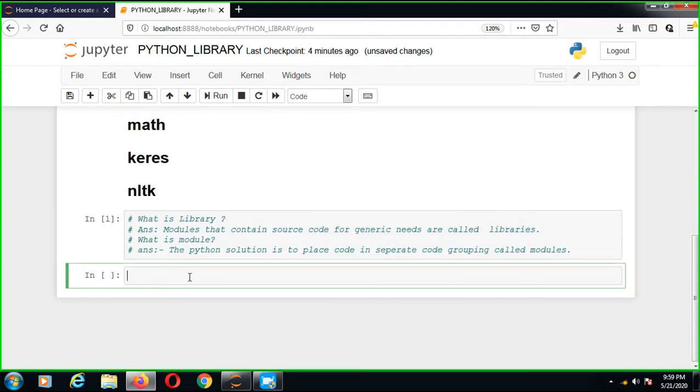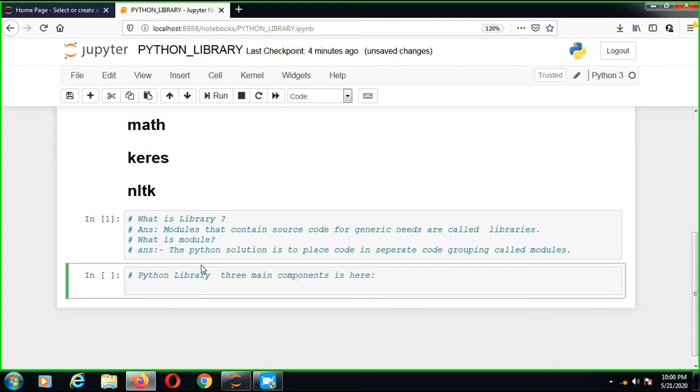Now the other Python library has three main components. So the first one is library or package.